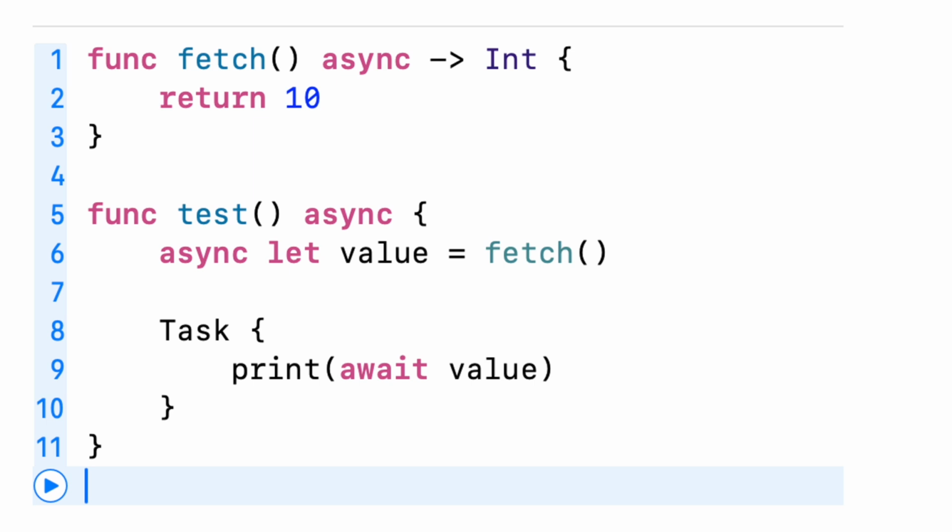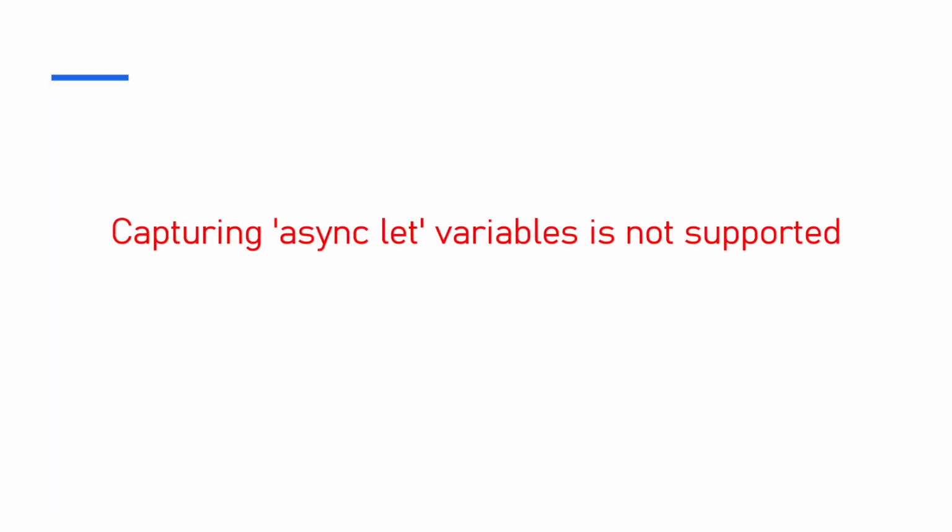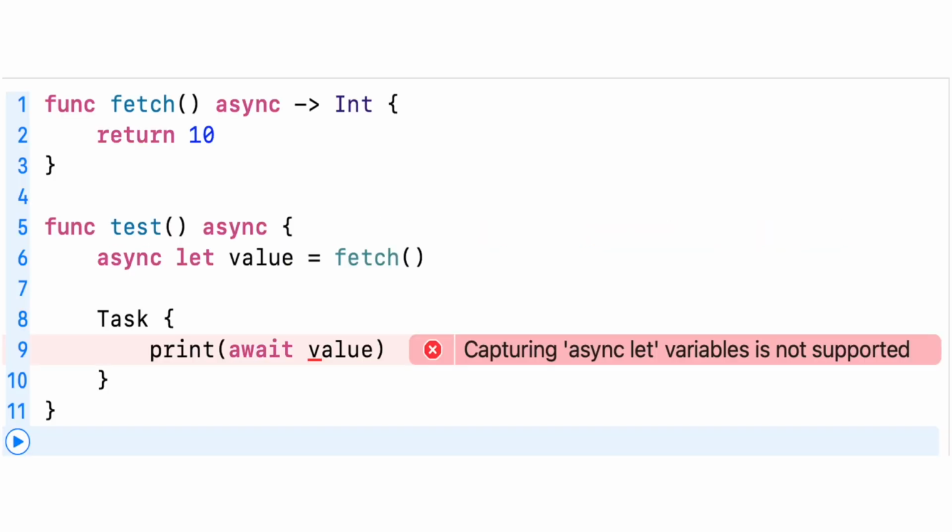At first glance, this looks perfectly fine. We start an async task and then print the result. So, why does this fail? This gives a compilation error. And the reason is subtle but very important.